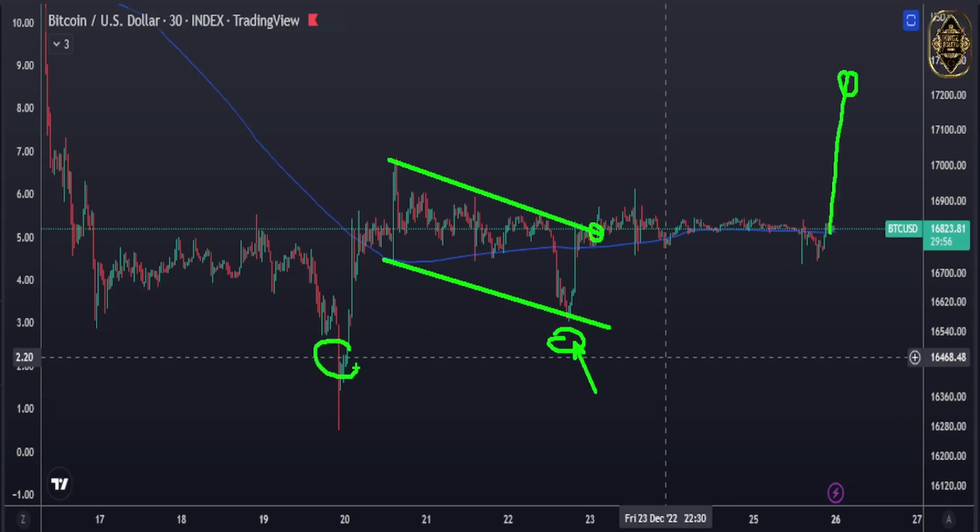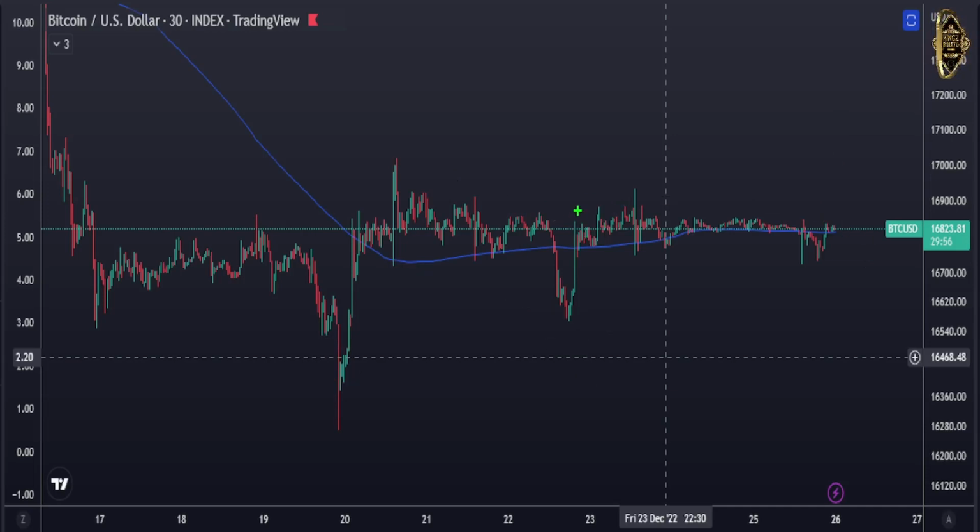Also, we don't enter from here or anywhere. We enter from here. And we're still waiting what the market is going to do till now. So we're still sideways here, as I showed to you before. Look at it. All the days we've been sideways here. And even the 200 moving average is telling you that. Look at how flat it is. There is no moving up, no trending up, no trending down. Not like how it was here. Look at it here. It was trending, but now we are in a very flat market, guys.